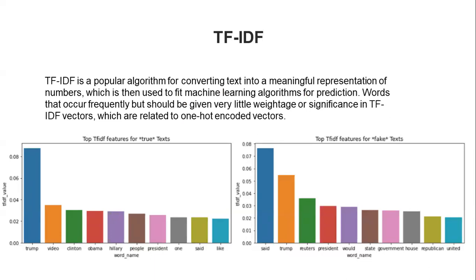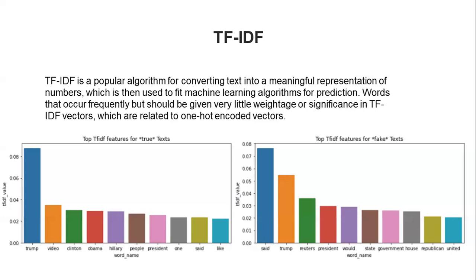TF-IDF, as we know, is a popular algorithm for turning text into a meaningful representation of numbers, which can be used to fit a machine learning algorithm for prediction. TF-IDF vectors are similar to one-hot encoded vectors, except that words that are used a lot but can be found anywhere should not be given much weight or importance. We can think of this as being like the English word "or", which isn't very useful.